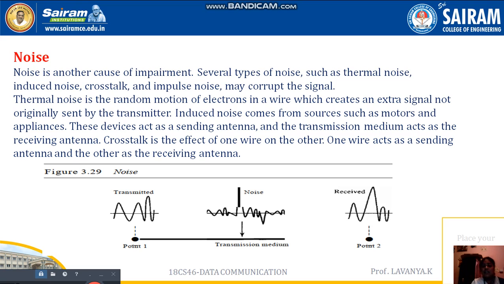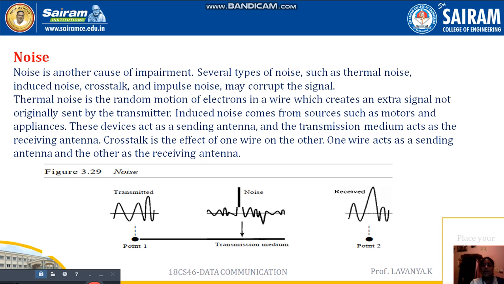Then what is induced noise? Induced noise comes from the sender, such as a motor or home appliances. In home appliances and motors, we can see induced noise.